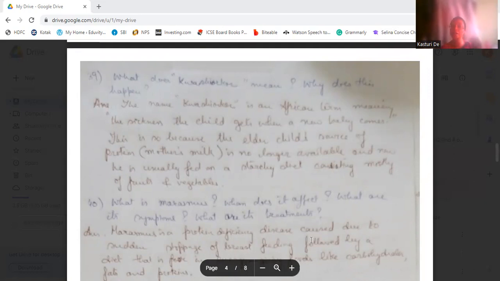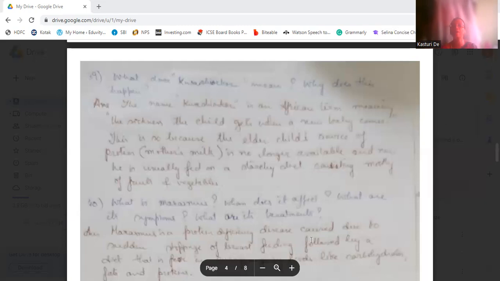Okay, and that first child is kept mainly on fruits and vegetables, a starchy diet. He gets a starchy diet, and mainly fruits and vegetables are given, protein is avoided. So that baby gets this condition.